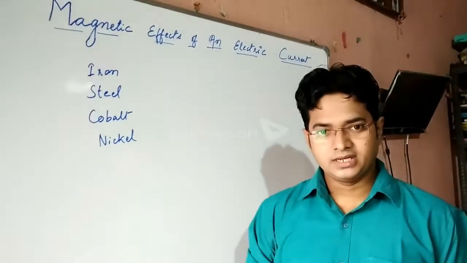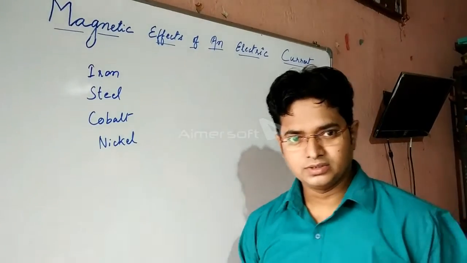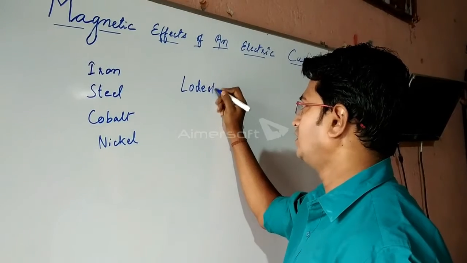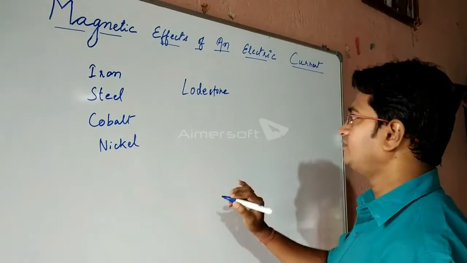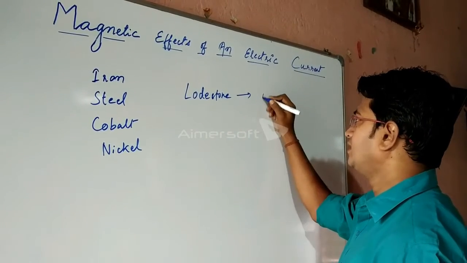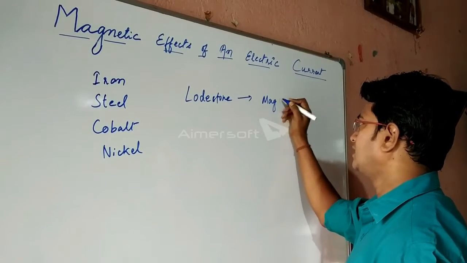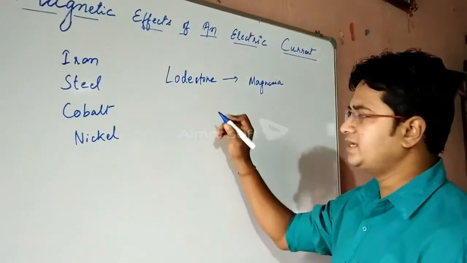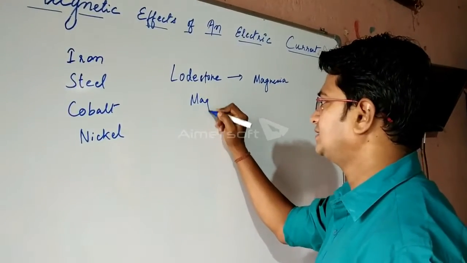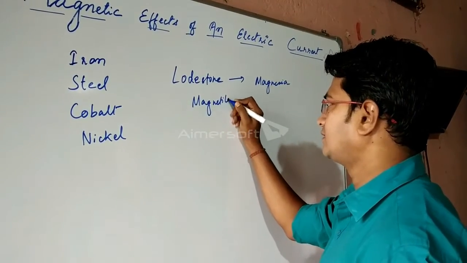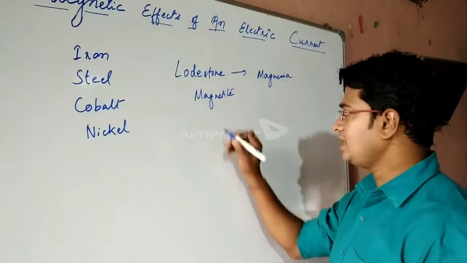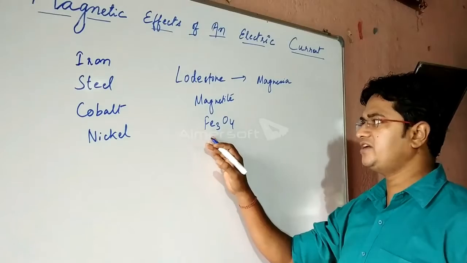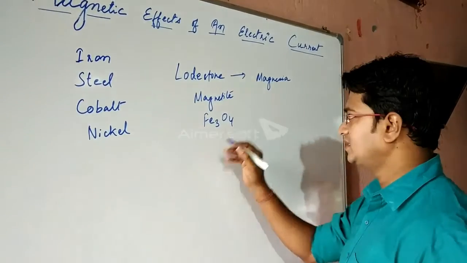About the discovery of magnets, the naturally occurring magnet is known as lodestone. It was discovered in Magnesia. That's why the name given is magnetite, and the formula is Fe3O4, that is triferric tetraoxide.